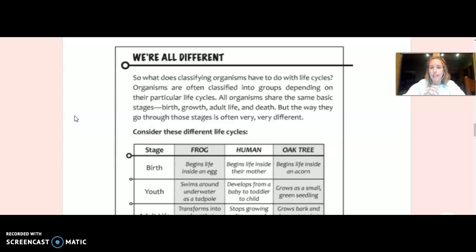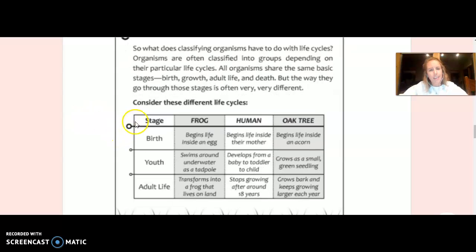Organisms are often classified into groups depending on their particular life cycles. All organisms share the same basic stages. Oh, look, there are 4. Birth, growth, adult life, and death. But the way they go through those stages is often very, very different. Consider these different life cycles.